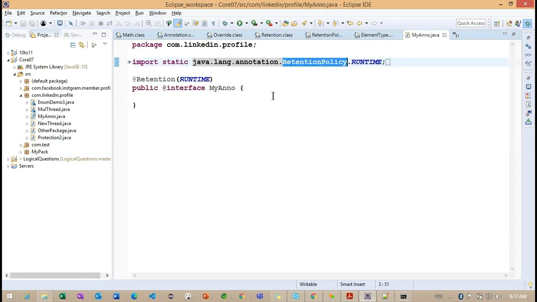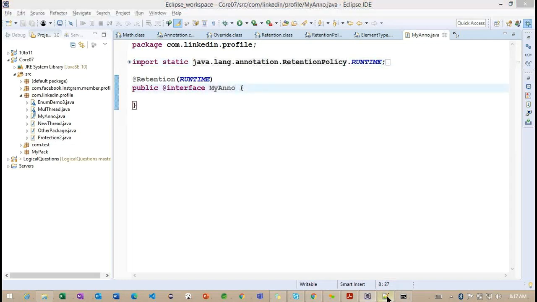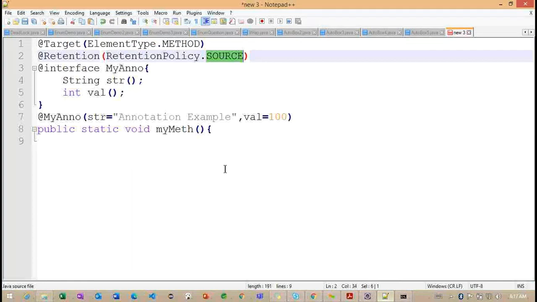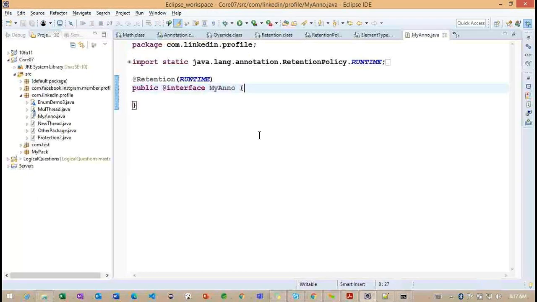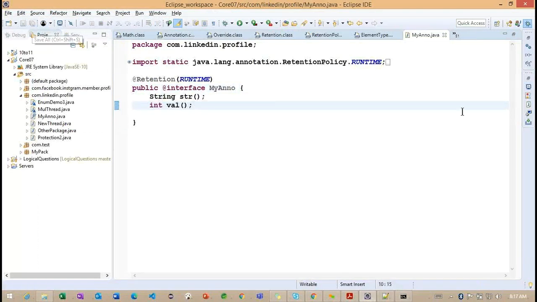Now we can see the runtime is coming from the retention policy runtime. And here, what is the information we can define? These two sections of code we can define here. So this is all about my annotation, and we identified where we can use this particular annotation.